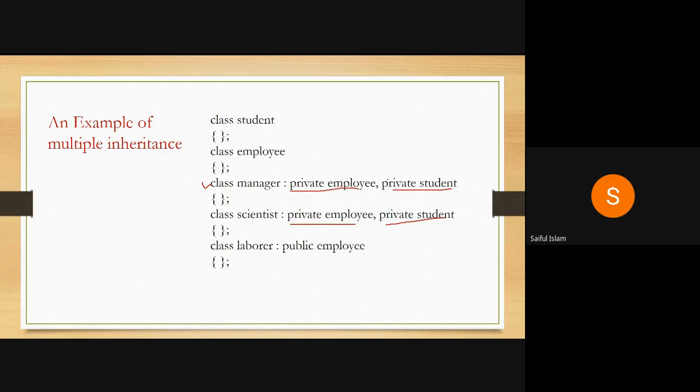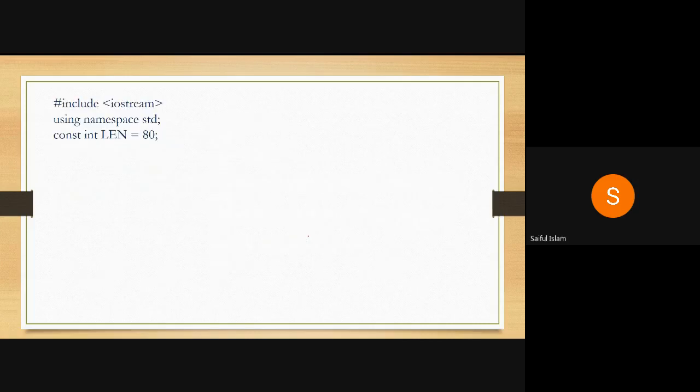Similarly, for a scientist, we are putting a restriction. It cannot access public members of employee and public members of student. But for the class laborer, I am allowing access to public members of an employee. Now, the question is why public and why private? This will be obvious when we see the code of this manager and scientist class. So let's see how to write this program.